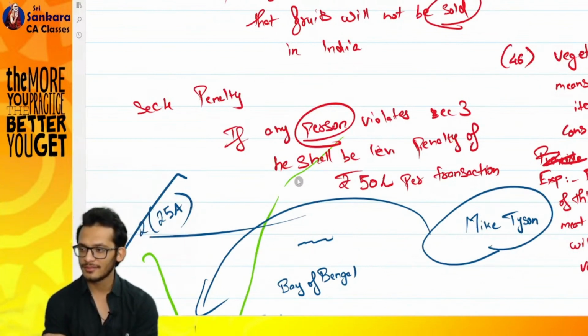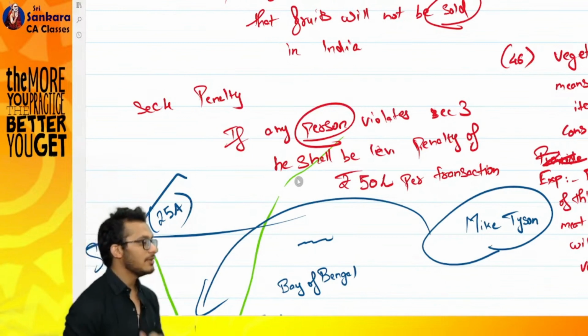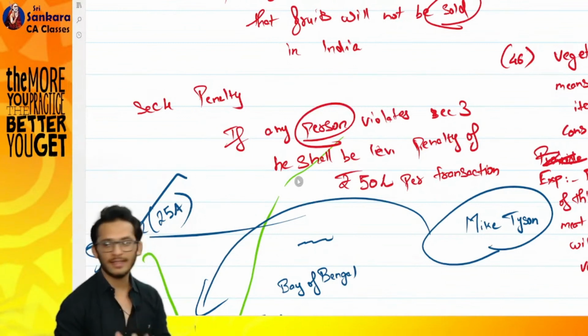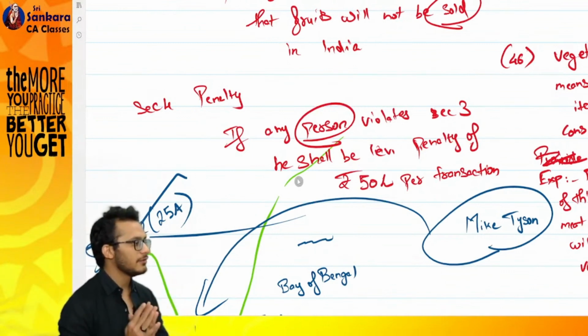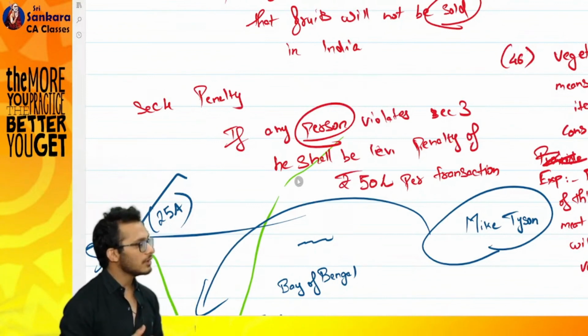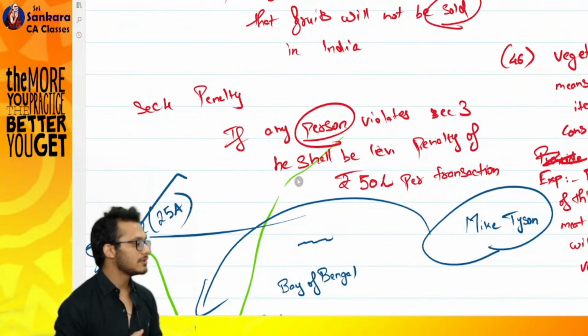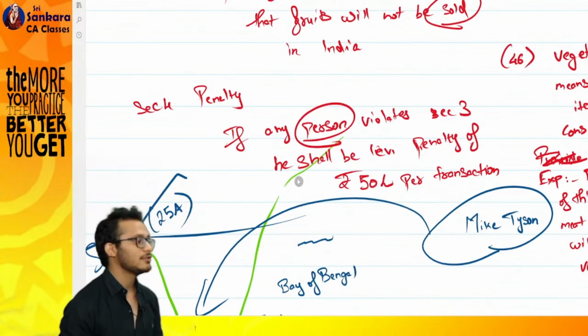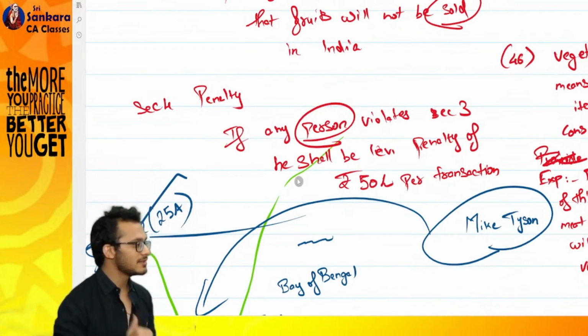You want to define? Nothing. Good enough. Yes. We have now completed the act. But the problem is what? I have created an act where I came and said, boss, you sell fruits, there is a penalty. Someone has to administer it. We need to create a special ministry for it. Fruit means which ministry?